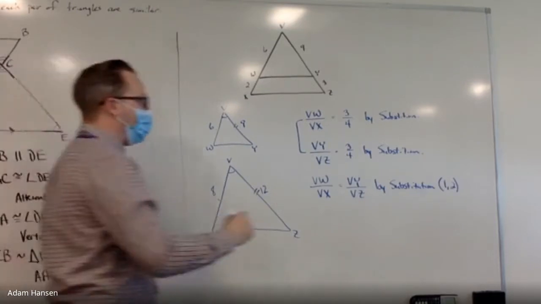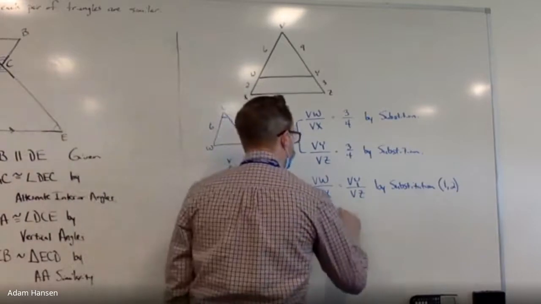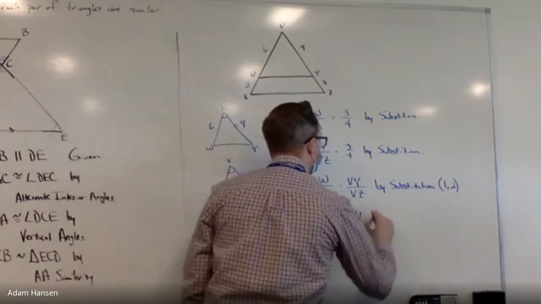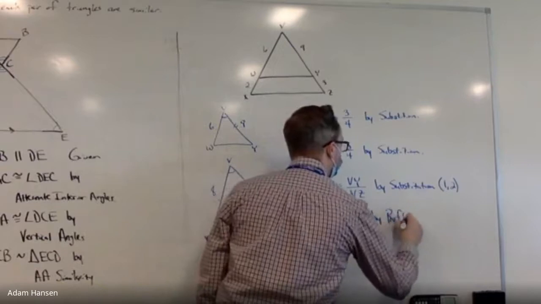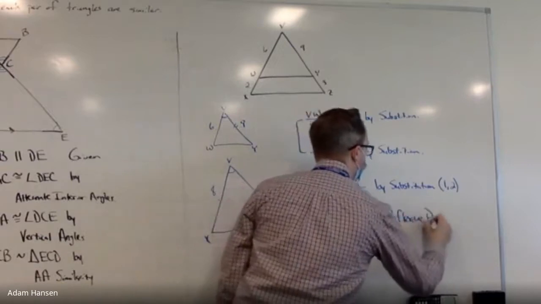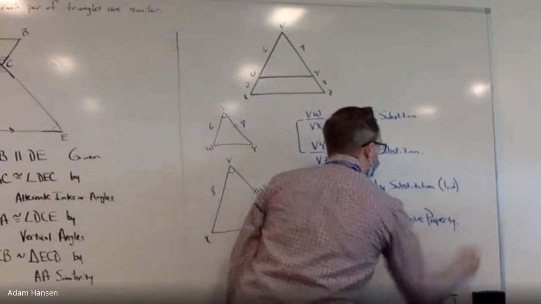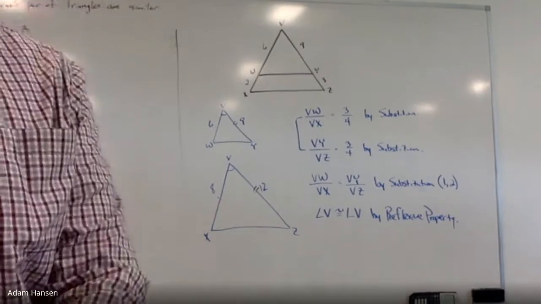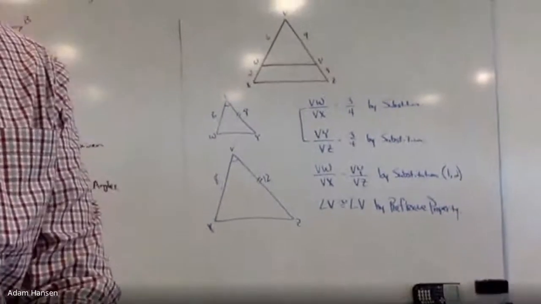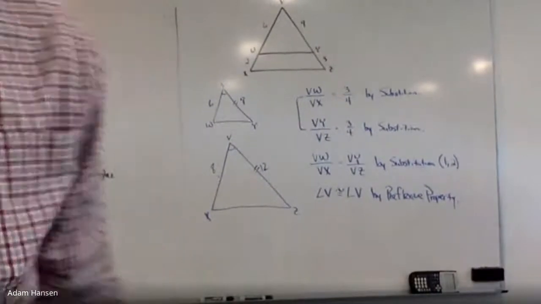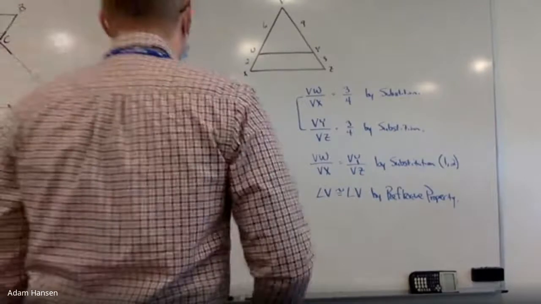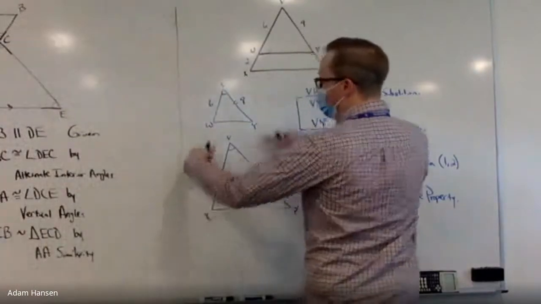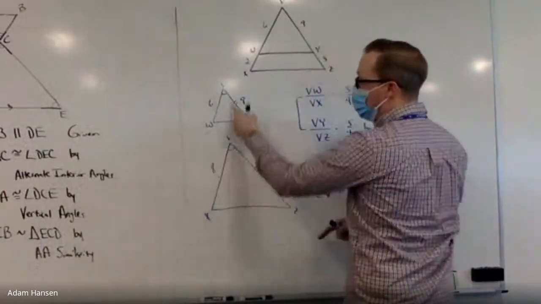So in our next statement, I can say that angle V has to be congruent to itself by what's called the reflexive property. I'm writing down some of these statements that will show up on your Khan Academy practice, kind of getting you used to thinking about using some of these statements in hopes of proving two triangles are similar. Let's see what we've got so far. Two pairs of sides are proportional, and an angle measure is congruent.